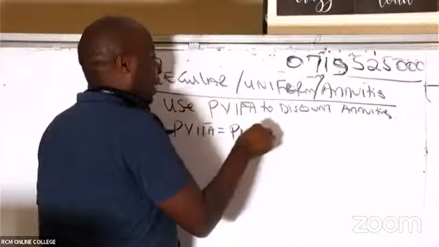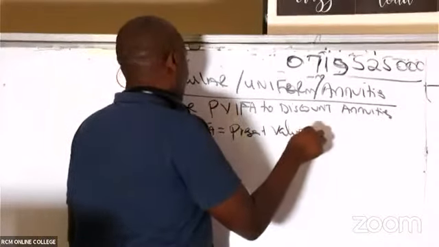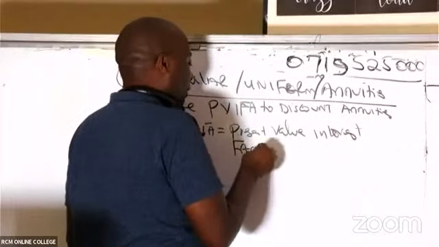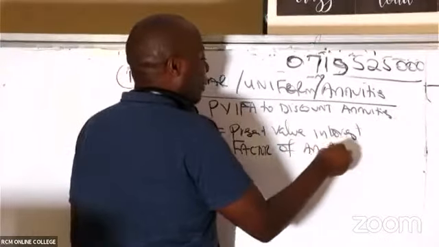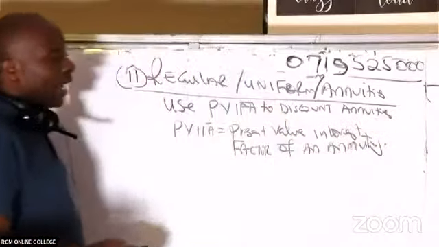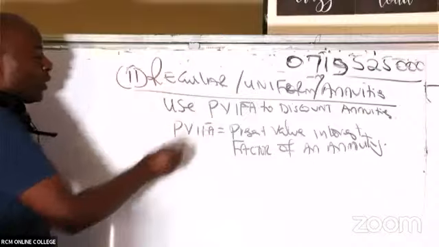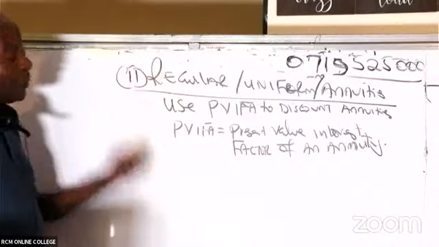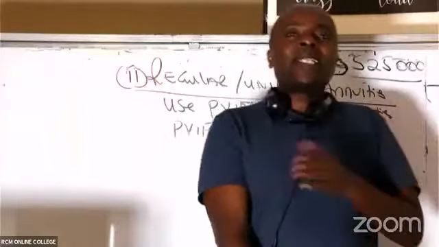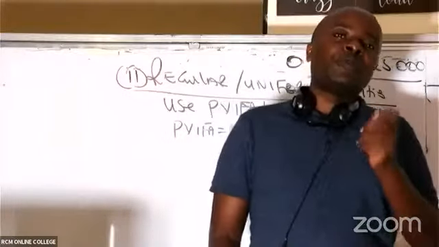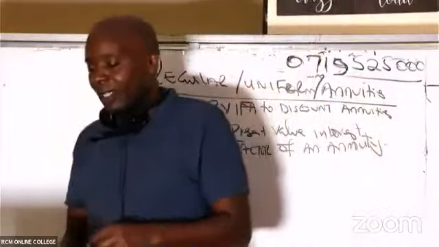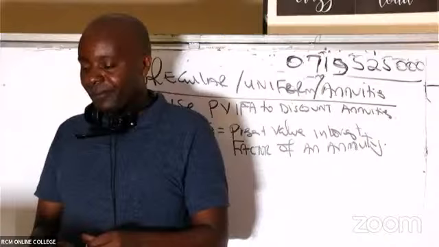It is the present value interest factor of an annuity. We normally use PVFA to discount regular cash flows. For example, this year you're getting 10, next year you're getting 10, the other year you're getting 10. That amounts to uniformity, regularity.